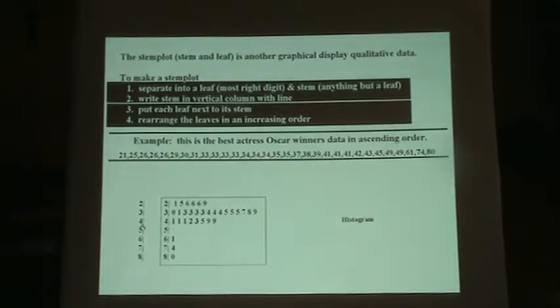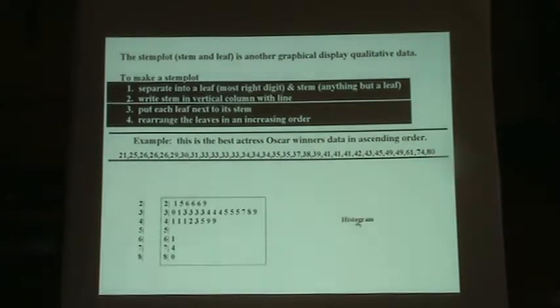This is our 40s data. So we have three 41s. So we have 41, 41, 41, 42, 43, 45, 49, 49. We have no 50s data, so it's blank. We have 1 in the 60s, which is 61, 64, and 80. So we have taken the best actress Oscar winners and put it in what is called a stem plot, or stem and leaf.